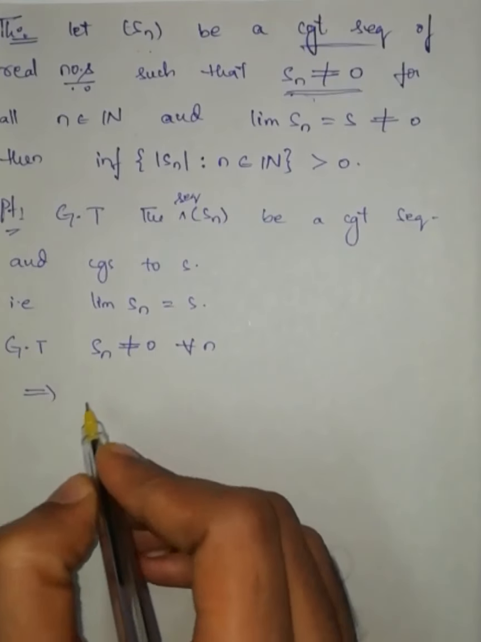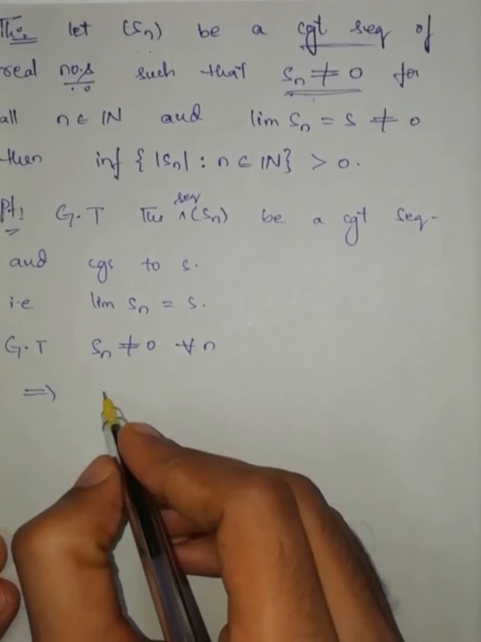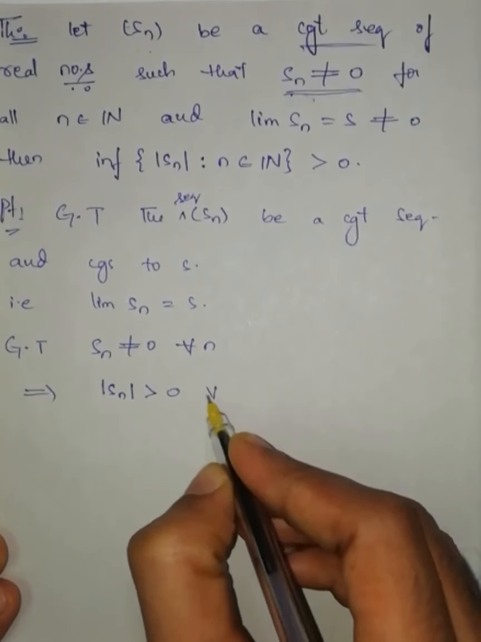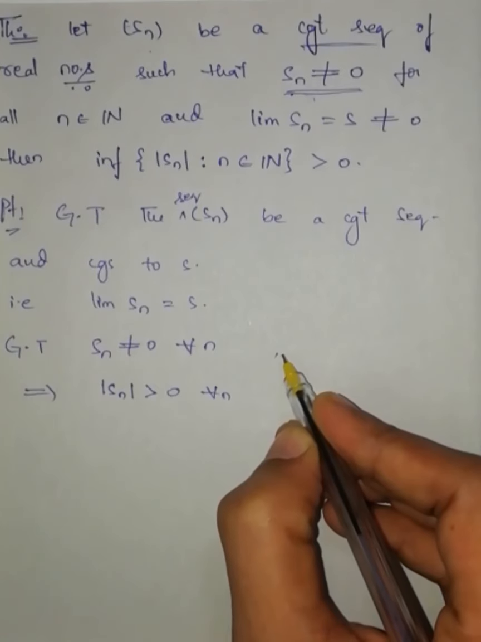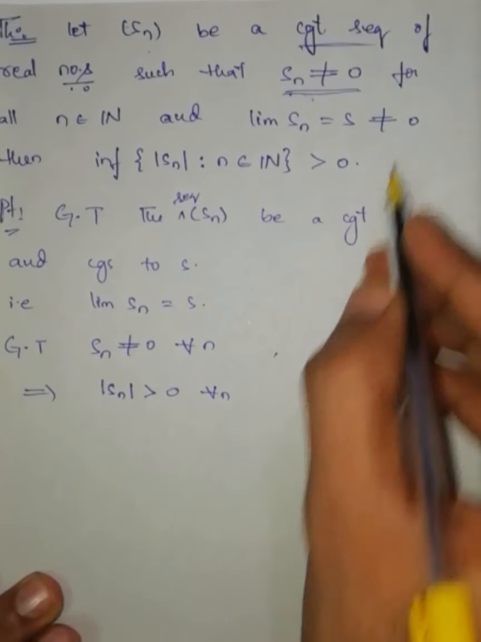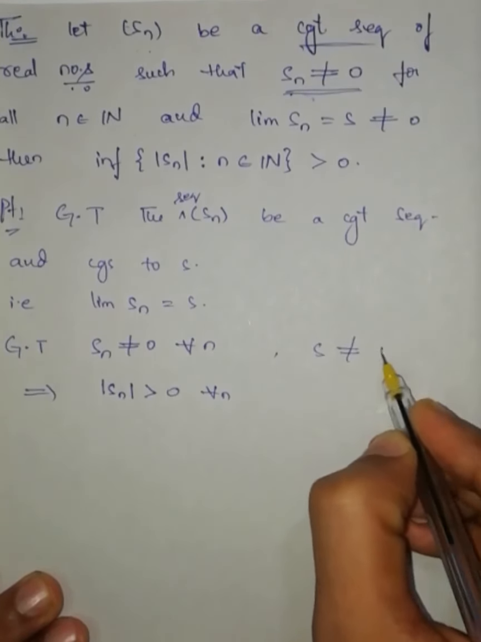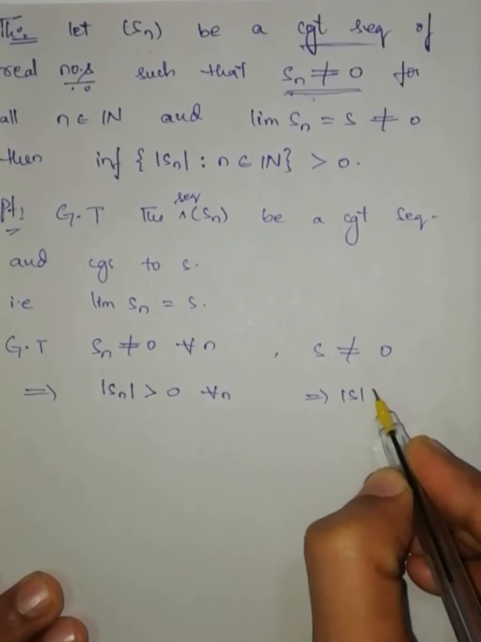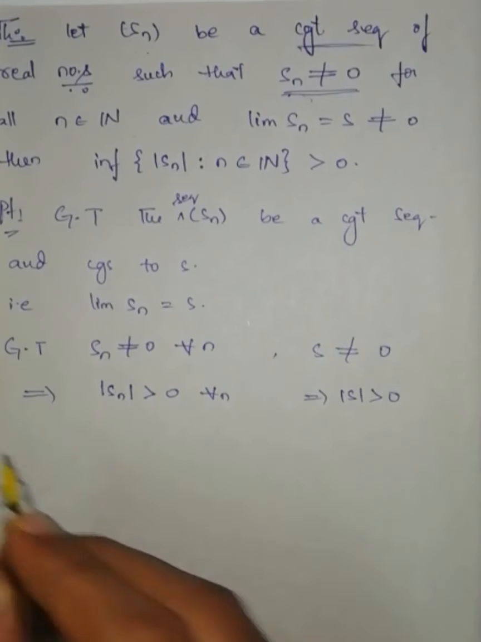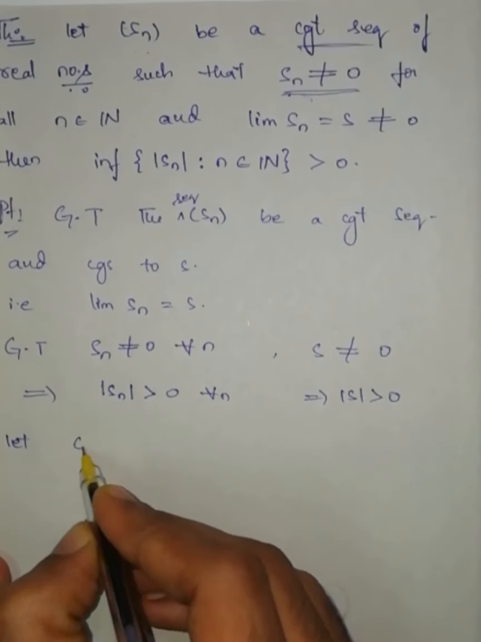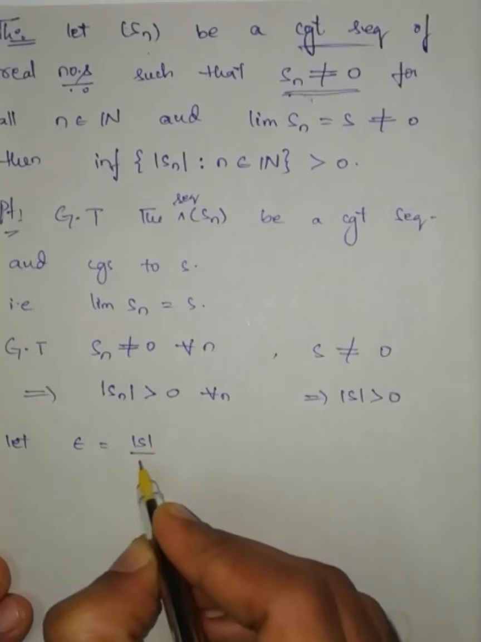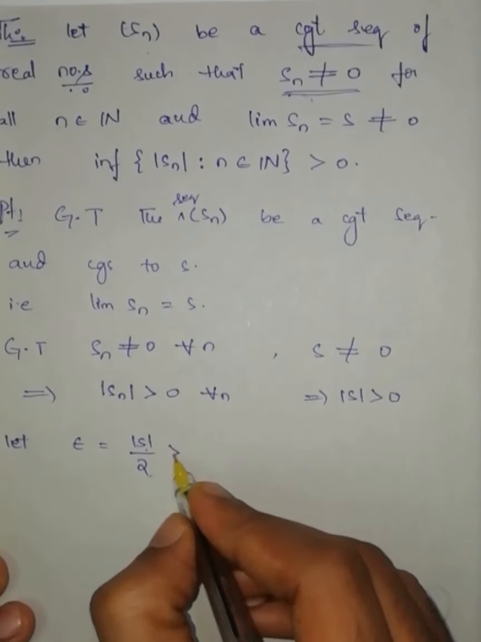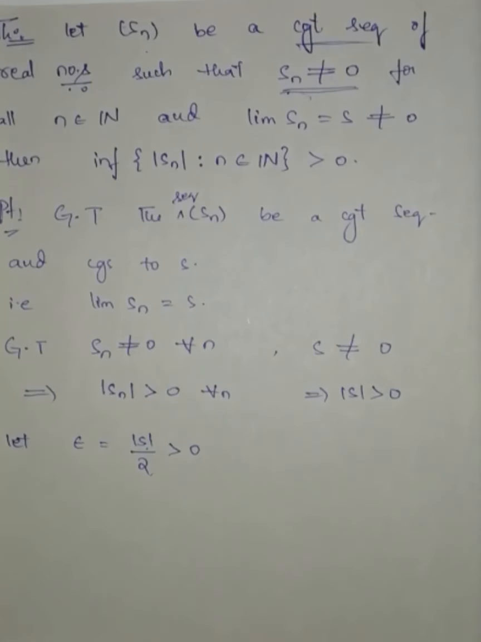If Sn is not equal to 0, then modulus of Sn is always greater than 0 for all n. Also here given that S is also not equal to 0. If S is not equal to 0, then modulus of S is greater than 0. Now let epsilon be equal to modulus of S by 2. Modulus of S is greater than 0, and positive by positive is always positive.